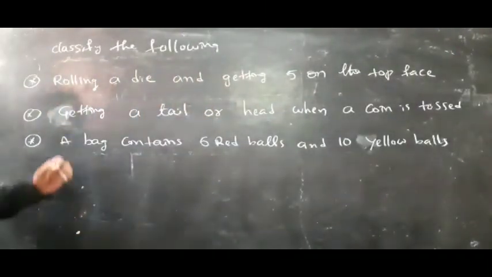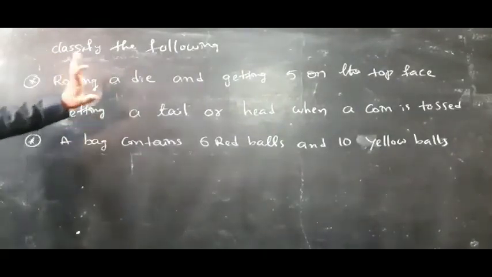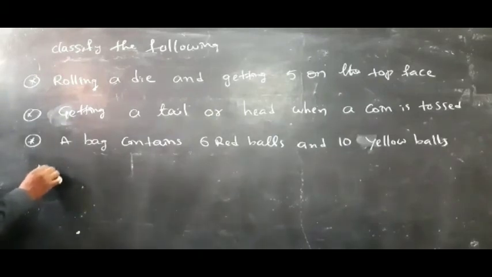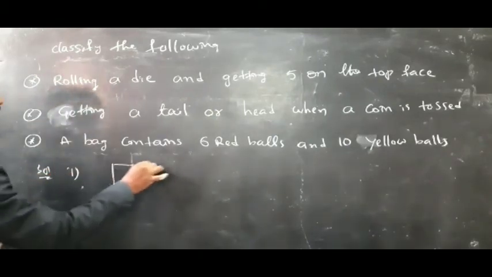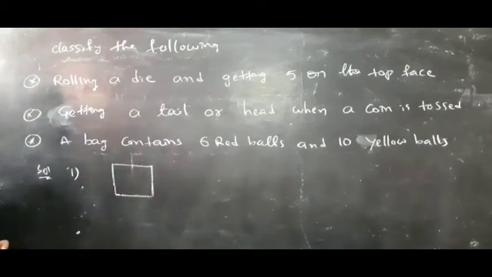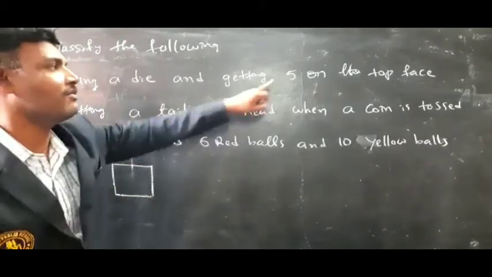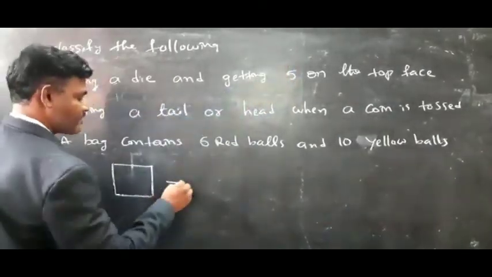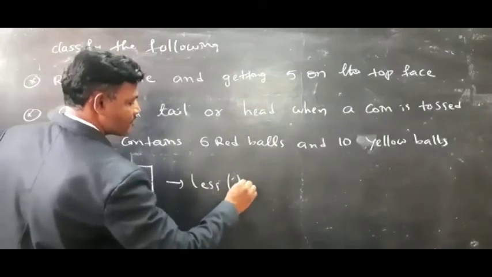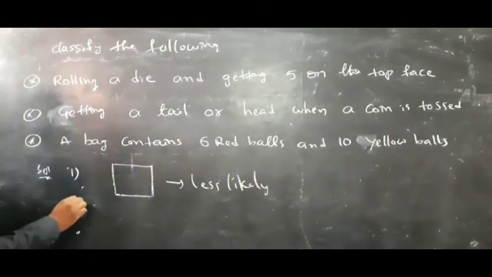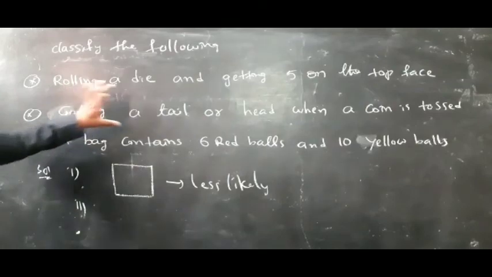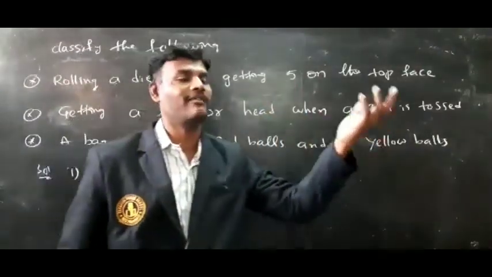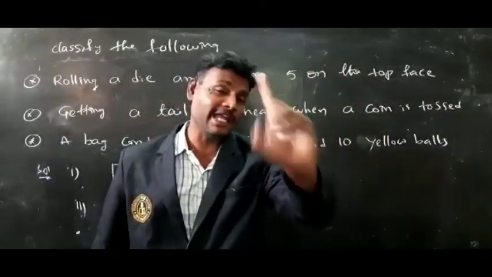Here are some examples. Classify the following. Rolling a die and getting 5 on the top face. Solution. Here in the first question, on the die there are total 6 faces, 6 numbers. So from the 6 numbers he wants 5 on the face. So this is a less likely event. Second one, getting a tail or head when a coin is tossed. So on the coin there are 2 faces, one is head and one is tail. So both have equal chances.